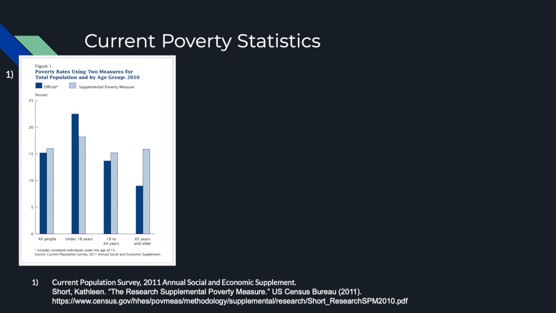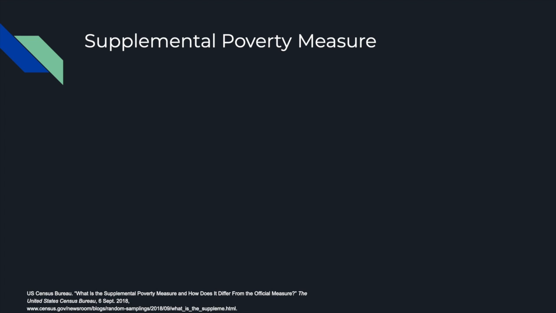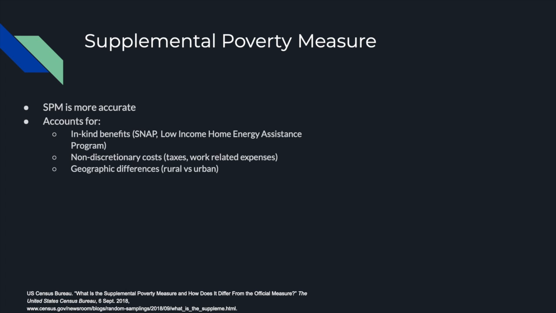There is another way to measure poverty, though. The supplemental poverty measure, while it's currently measured, is not used to report the current poverty levels in the United States. The SPM takes into account in-kind benefits, non-discretionary expenses, and geographic region. In-kind benefits are assistance given to families in need for the specific area that they struggle to pay for.